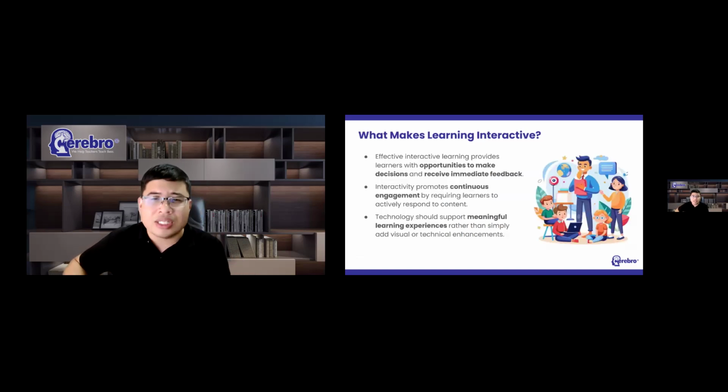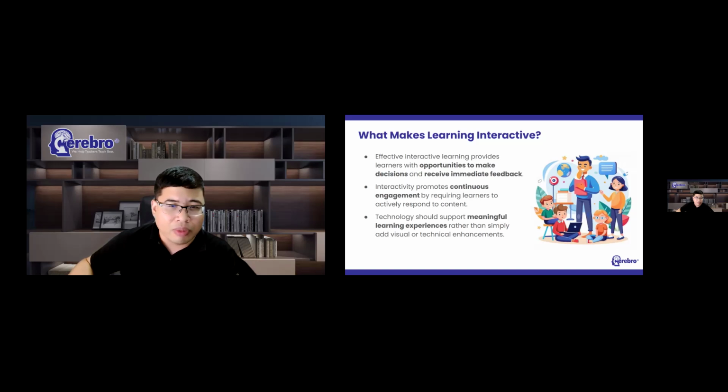Now that we have discussed active learning, let's take a closer look at what makes learning truly interactive. Because not all digital content is automatically interactive. Not all technology creates engagement. And not all activities that involve clicking buttons result in meaningful learning. In fact, one of the mistakes we sometimes make in educational technology is confusing activity with engagement. Just because students are doing something does not necessarily mean learning is taking place.